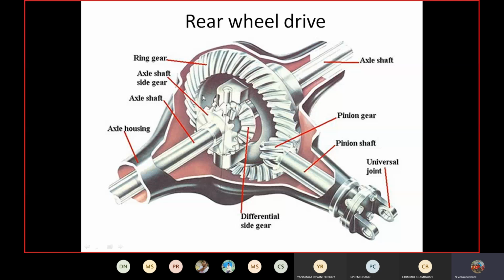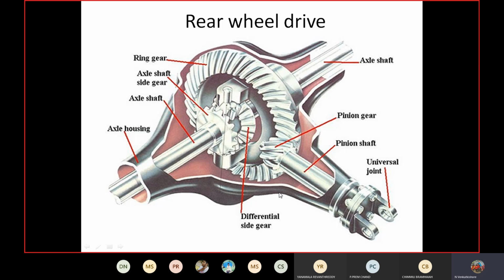Or if the vehicle is making a turn, the ring gear and spider gear rotation provides different speeds to the axles. Like this, on one side the speed reduces, on the other side the speed increases. Since this mechanism is providing different speeds to these two different wheels, this is called a differential gearbox. Like this, the rear wheel drive mechanism consists of this differential gearbox.